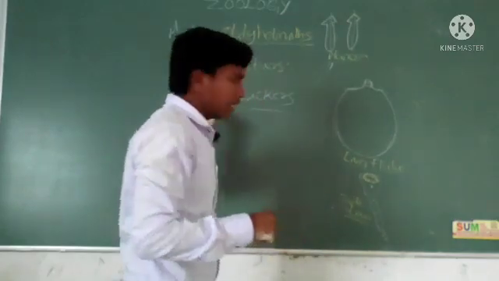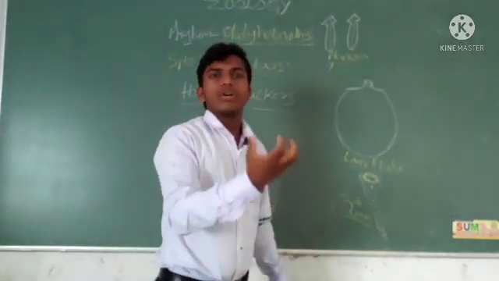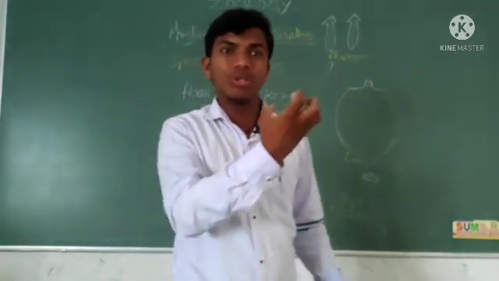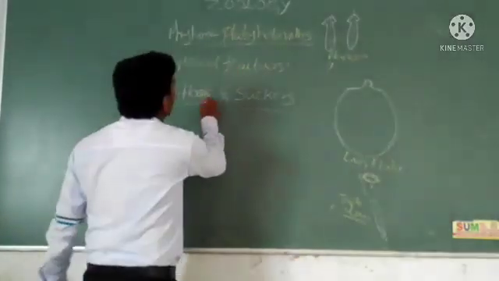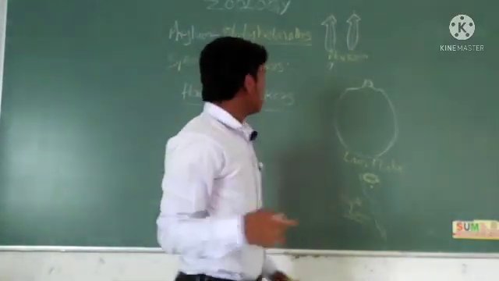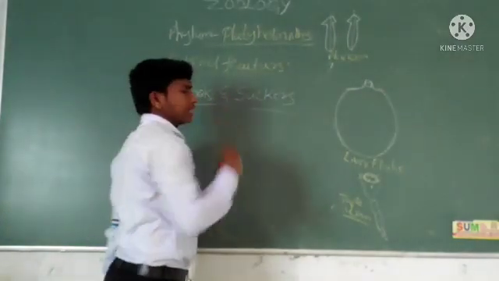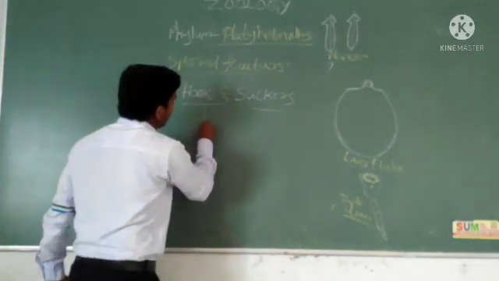Hook means kokke in Kannada. Suckers means they suck, ಈರಿಕೊಳ್ಳು. Hooks and suckers are present in these organisms. What is the function of hooks and suckers? Hooks help in attachment.